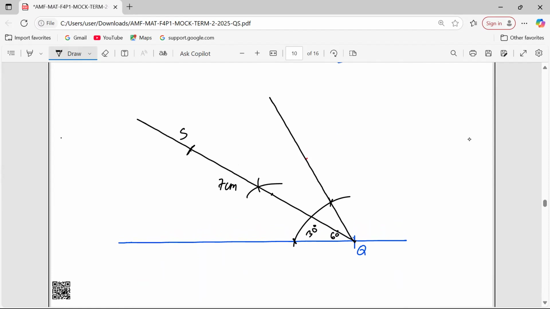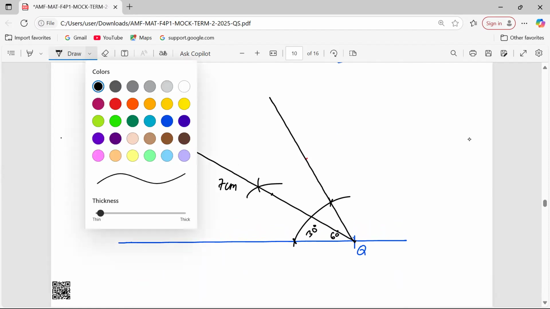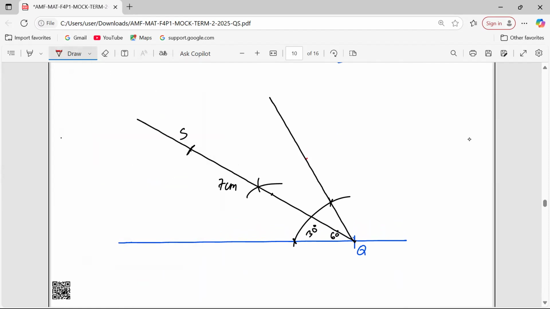Therefore, allow me to construct another 30 degrees. For me to construct a 30 degrees angle, I'm supposed to stand at S. Remember, I'm not supposed to measure. So I stand at S and I make an arc so that I am in a position to construct another 60.